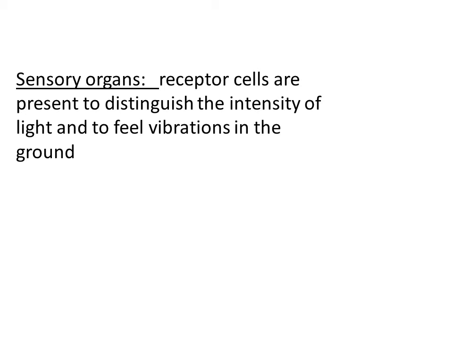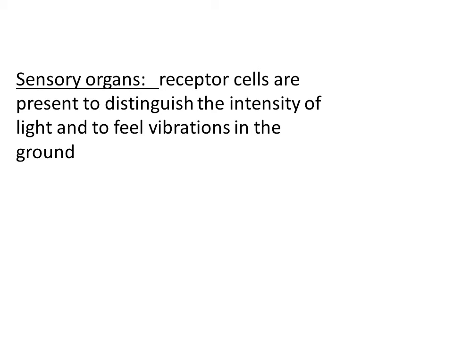Instead of that, it consists of some receptor cells. These receptor cells are present on the body surface, just below the epidermis. These cells are very essential for distinguishing the intensity of light. The high intensity of light and the low intensity of light can be detected by these receptor cells.